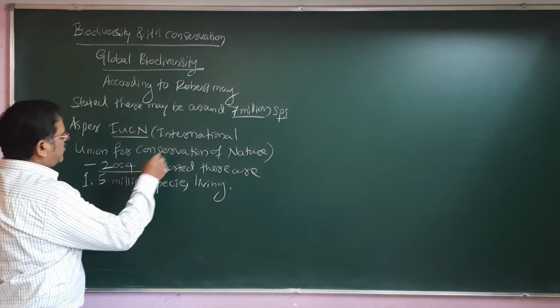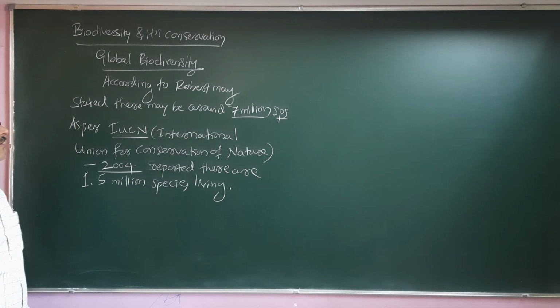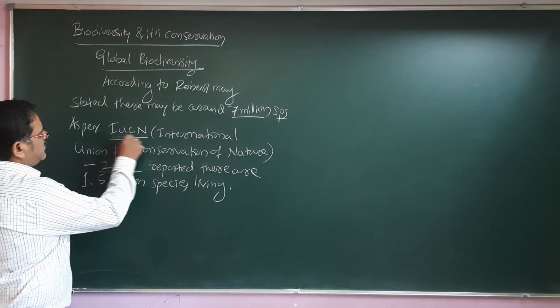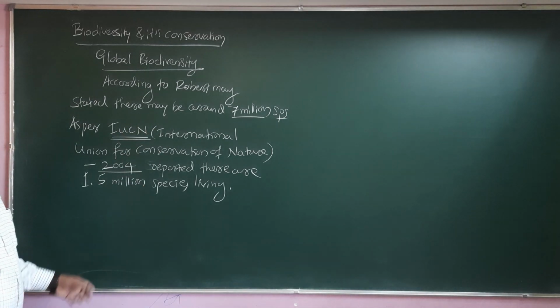There is one more important organization, the Red Data Book. It is mainly the work of the IUCN only.